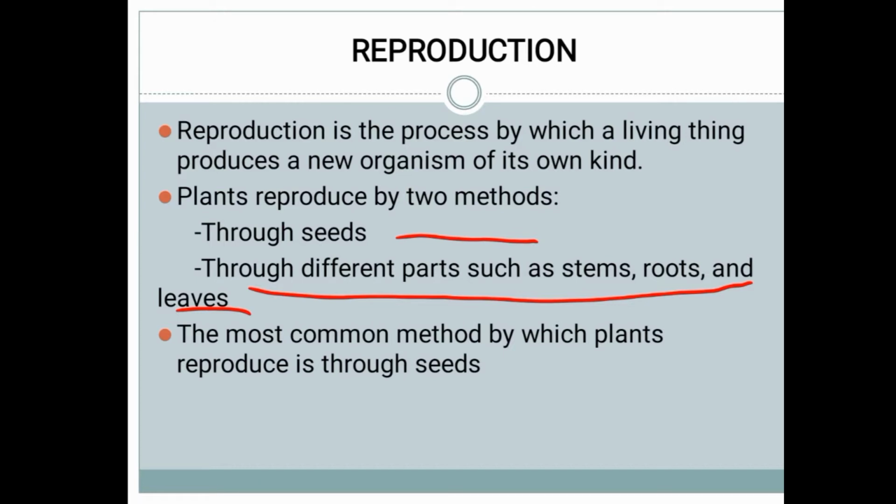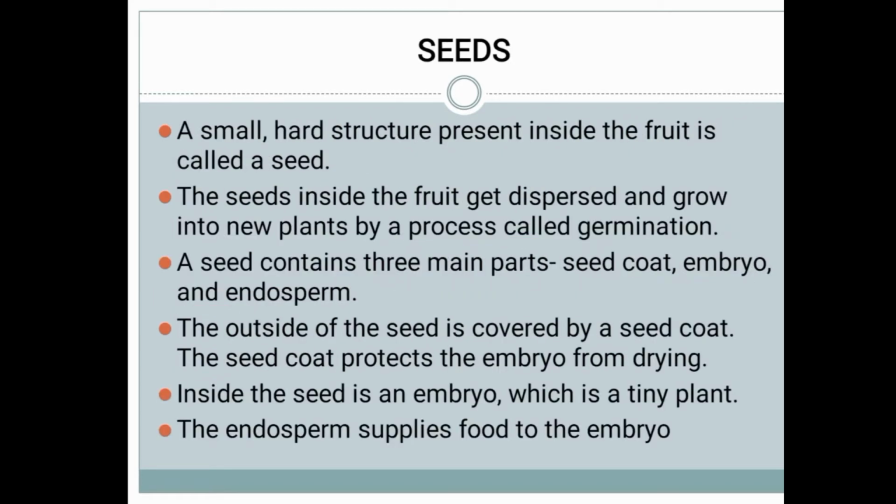We have learned about what reproduction means, how reproduction happens in plants, and what are the ways of reproduction in plants. Now we are entering into the lesson on how they reproduce their young ones through seeds. First we are going to learn what is a seed. A small hard structure present inside the fruit is called a seed. It is very small and very hard, present inside the fruit. If we eat an apple or orange, a seed is present inside the fruit, right? That is called a seed.